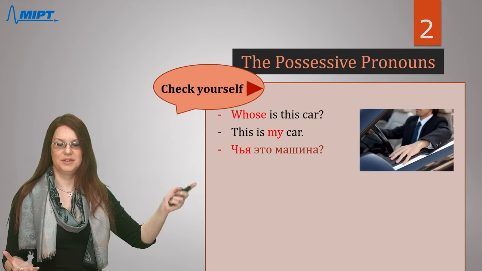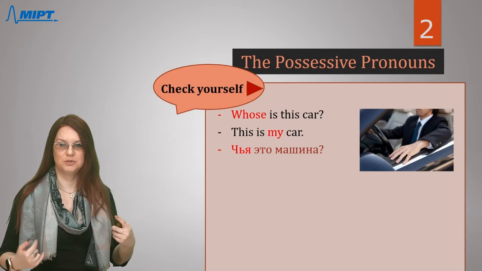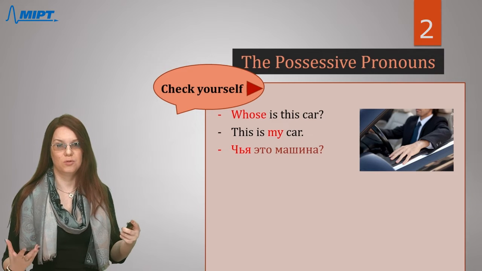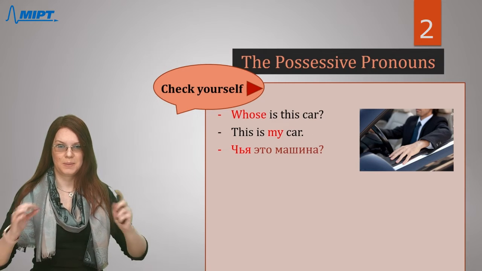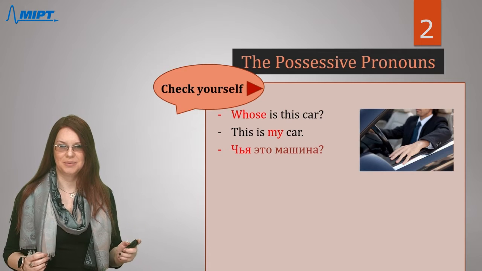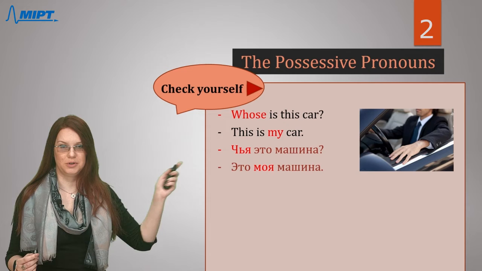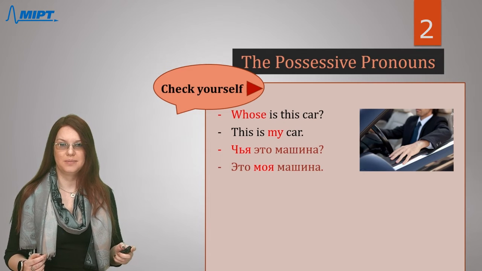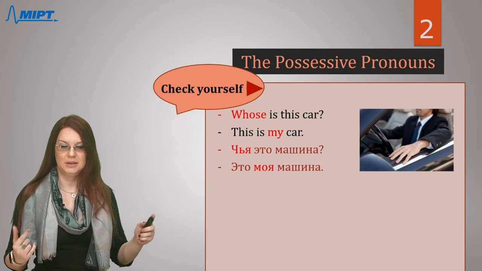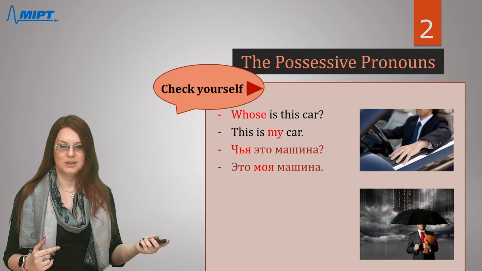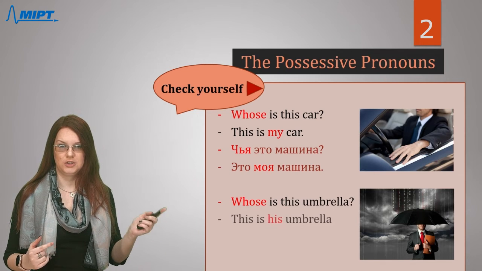It's very easy. How to say my if we're talking about feminine nouns? Of course, we will say моя. Let's make up the phrase. It will sound like это моя машина. Imagine we're talking to this guy. Чья это машина? Это моя машина. The next picture, the question and the answer.